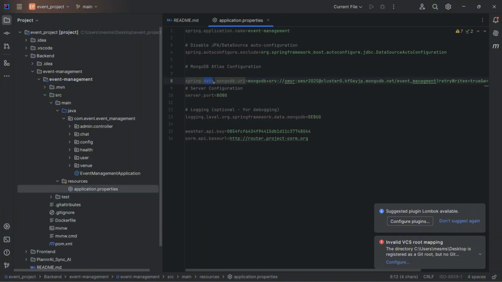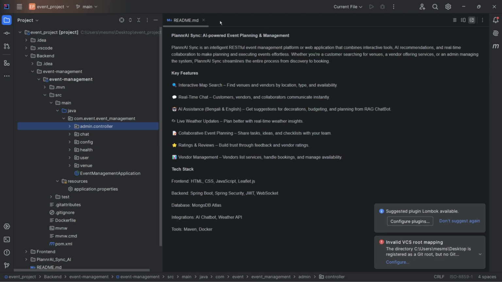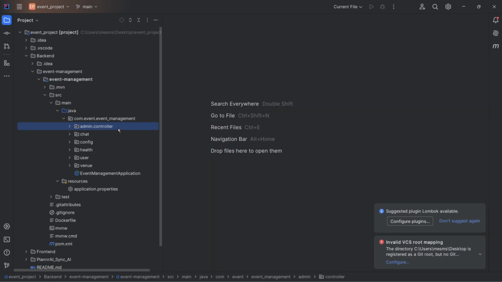Here we have our MongoDB URL connected, and we have tried to keep the backend section fully modular: admin, chat, configs, health, user, and venue. All are separate folders. Let me go to the config first.